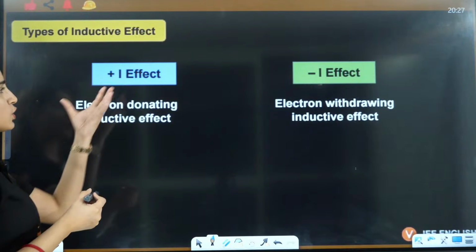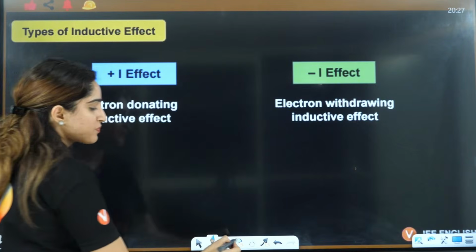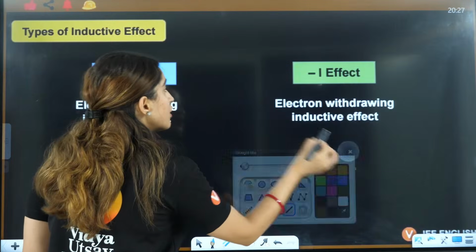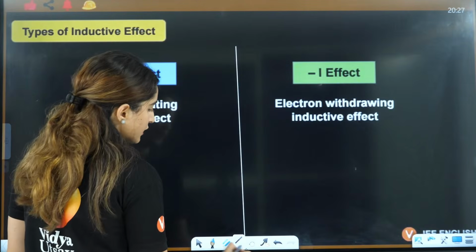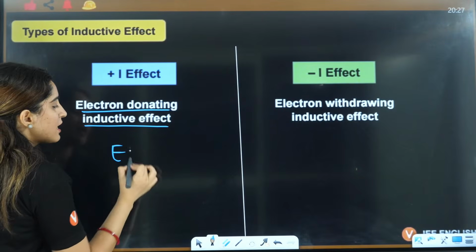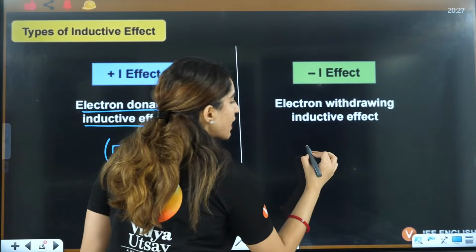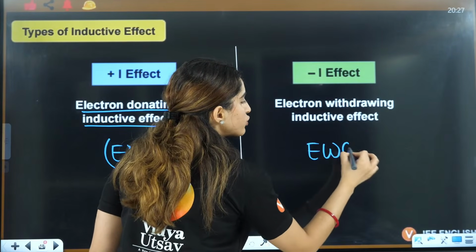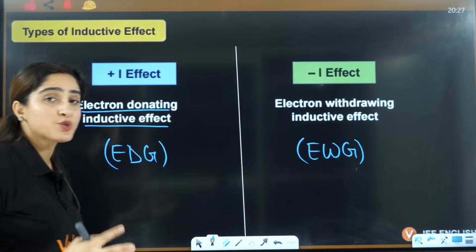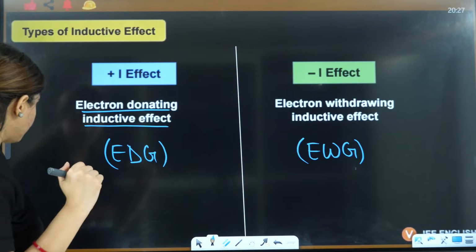So first, you have two types of effect. One is plus I, the other is minus I. Plus I effect is where you donate the electrons, right? So it is electron donating inductive effect, that is EDG, electron donating group. And this is minus I, that is electron withdrawing group, that is withdrawing the electron, while the other one is donating the electron, right?